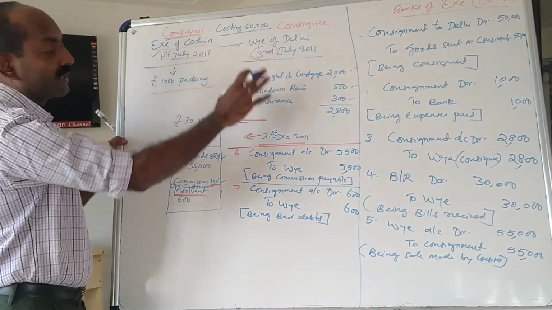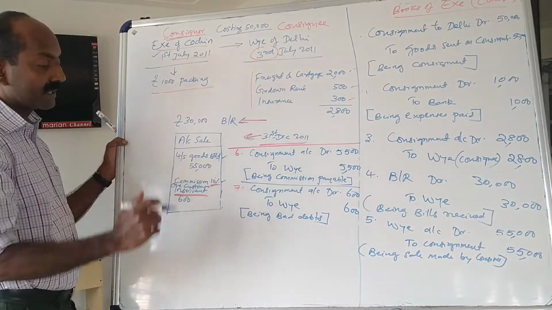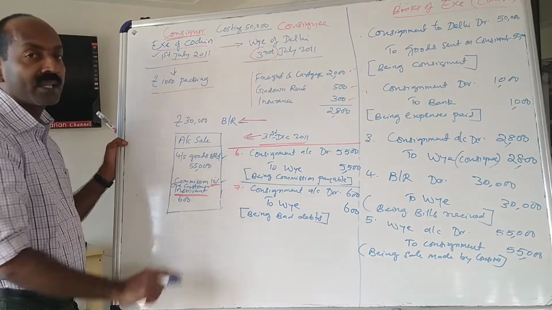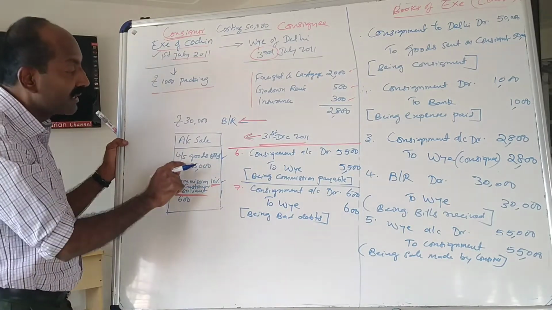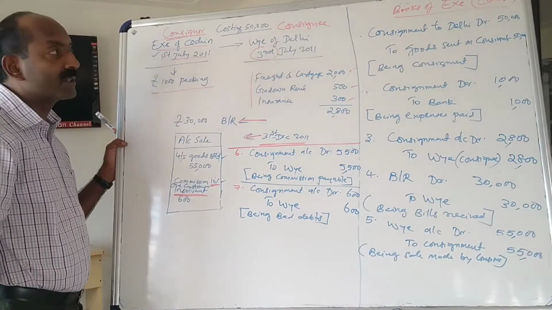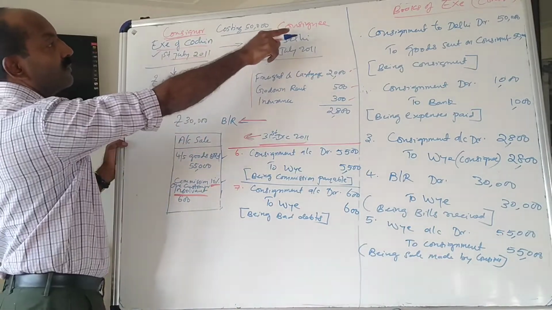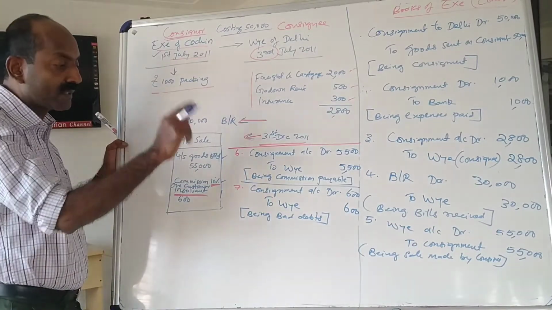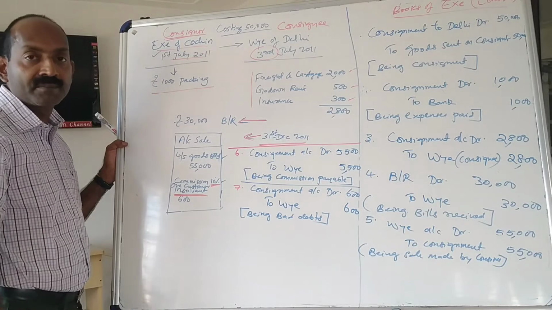So now the whole thing we have written. Now remember that 4/5 of the goods are being sold only. That means 1/5 of the goods are in stock in the hands of the consignee. This stock belongs to whom? This stock belongs to the consignor. That is the closing stock. When books of accounts are closed, that is the closing stock. Closing stock is 1/5.